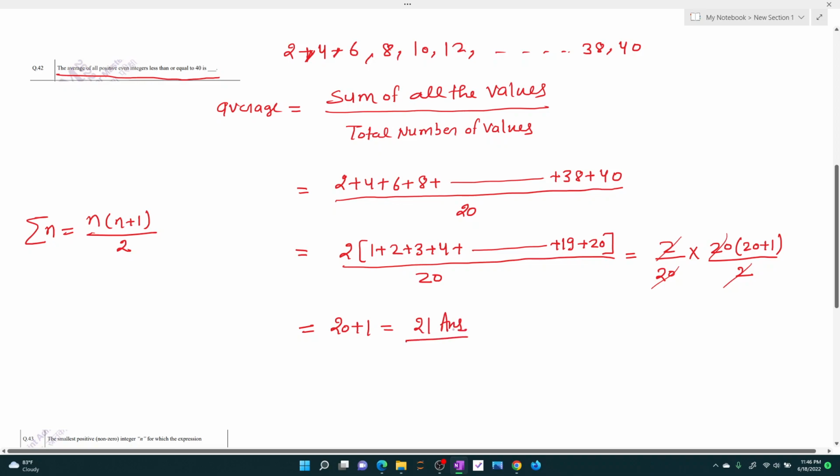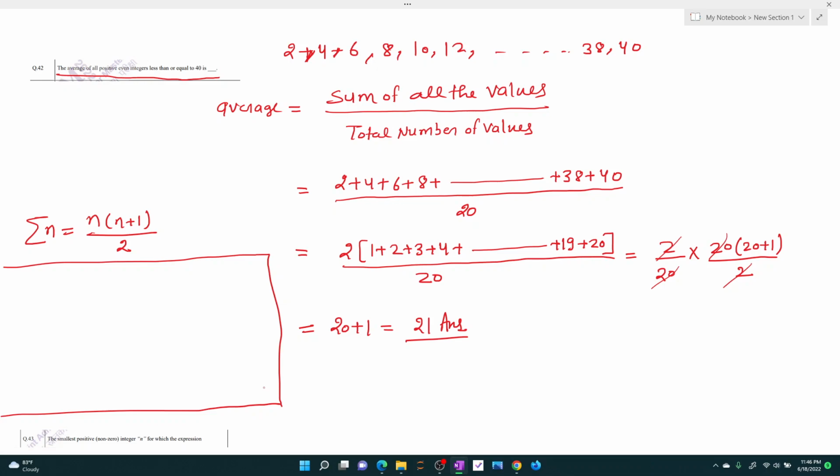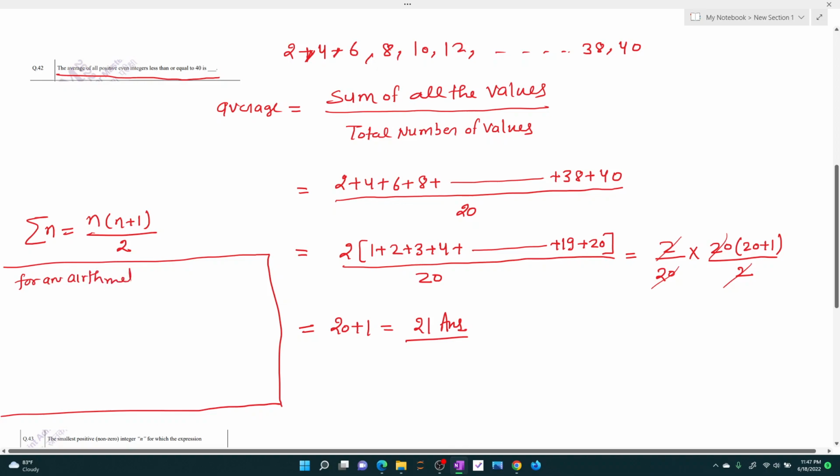There is one more trick for this question which we can simply use. Whenever we have an arithmetic sequence, that simply means the difference between two terms is always the same. For an arithmetic sequence, the average is the first term plus the last term, divided by 2.